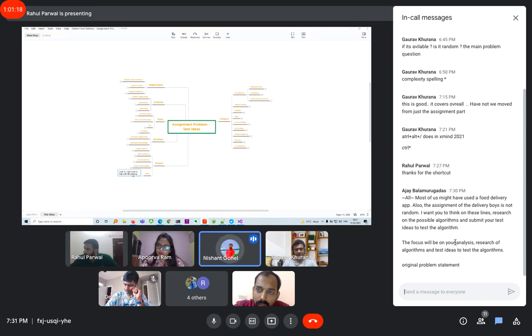For example, for one operation, let's say we are logging in to Swiggy from Google or from Facebook. There are multiple algorithms behind it, and multiple integrations behind the sign up or login process. But we are performing it from the UI. So how can we get to know which algorithms we have tested?